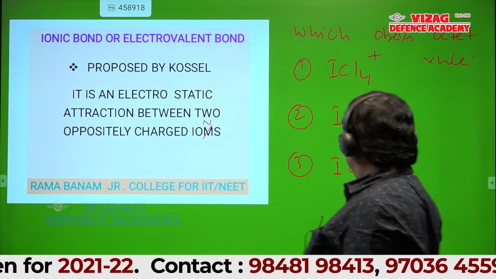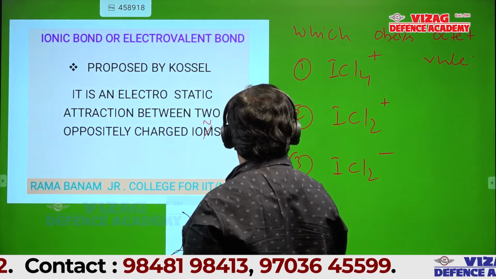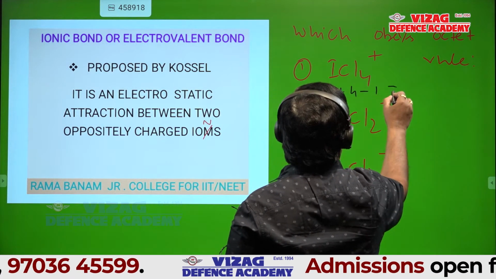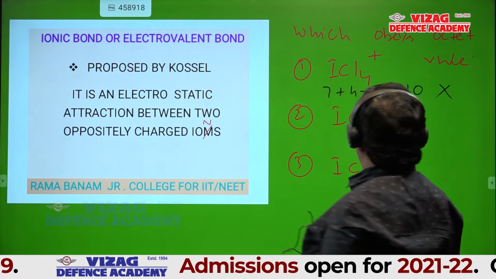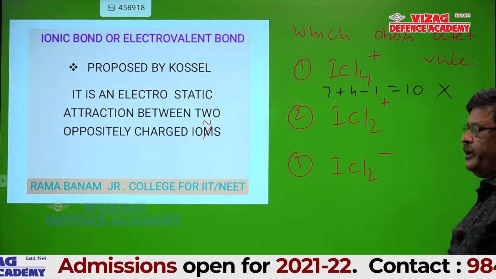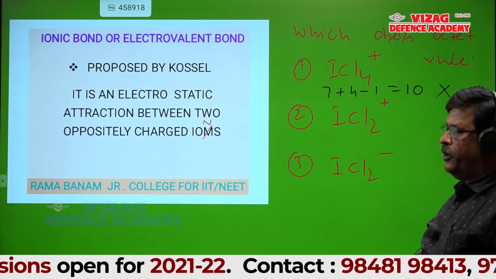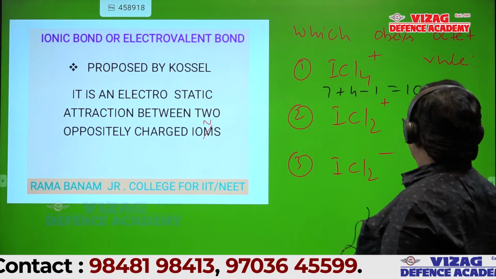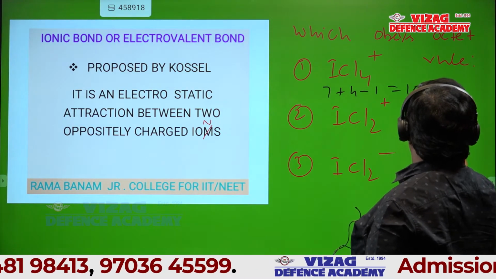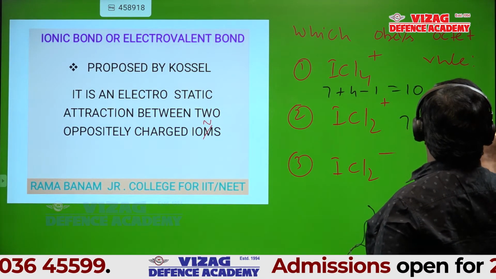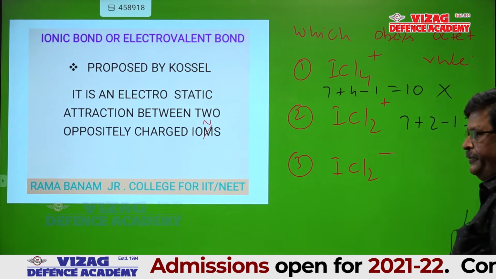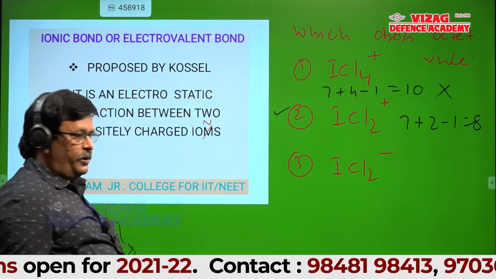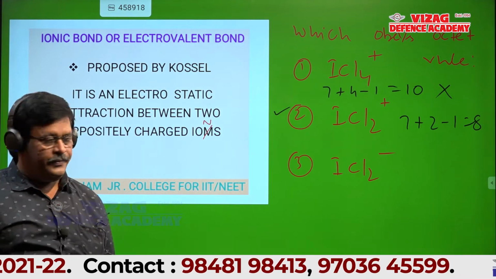For this, 7 plus 4 minus 1, 10 electrons. It disobeys the octet rule. Any doubt? No, sir. For this, 7 plus 2 minus 1, 8. It obeys the octet rule. Is it okay? Yes, sir.